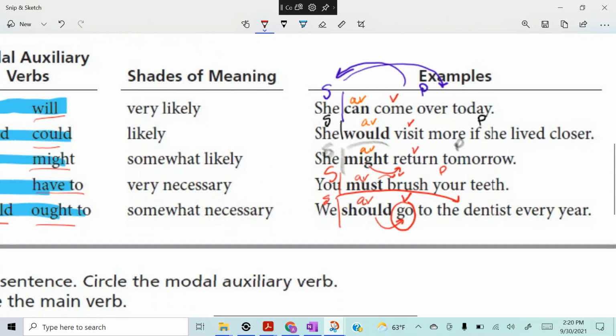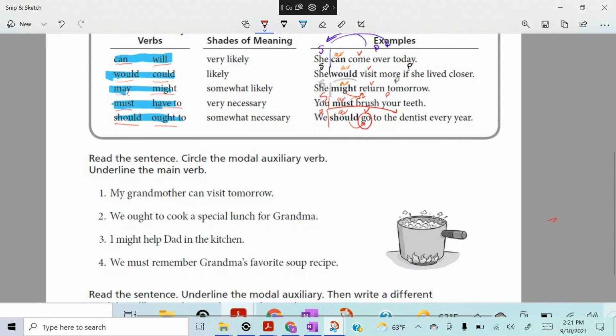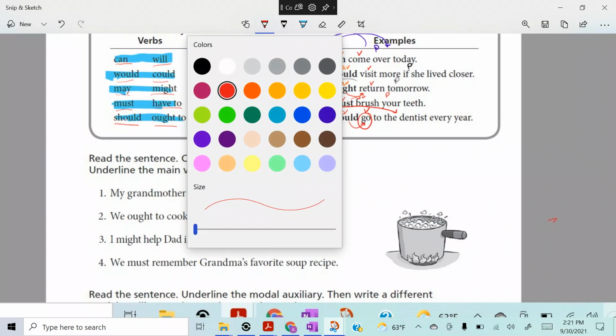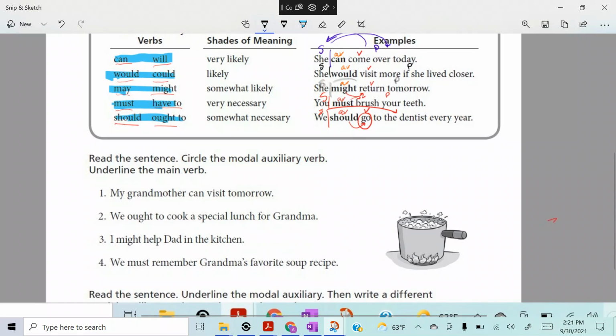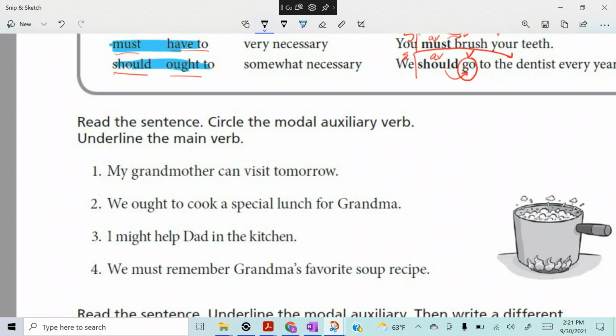All right, so here's what I want you to do. I want you tonight to do this. My grandmother can visit tomorrow. What is the subject in that sentence? Who or what is that sentence about? Yeah, Nadia. My grandmother is the subject.